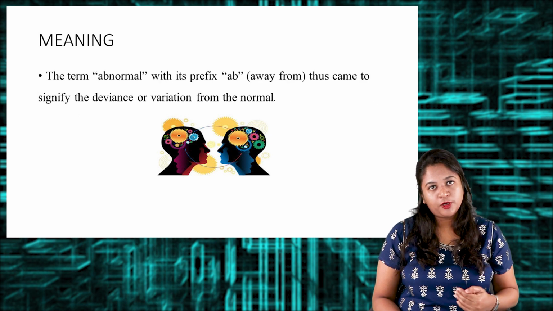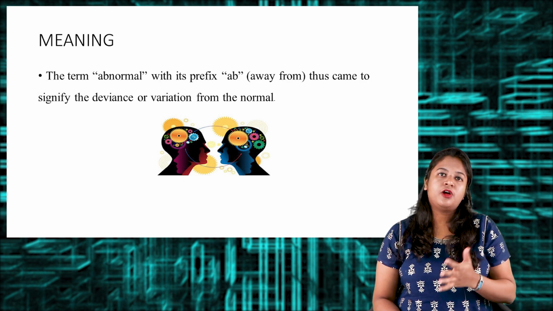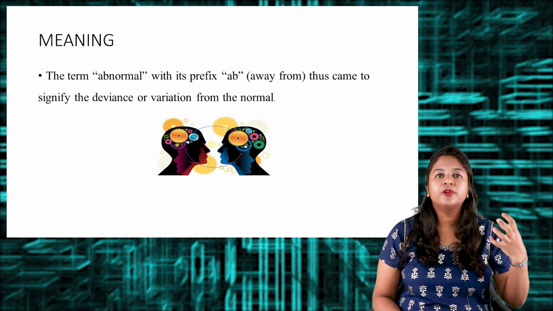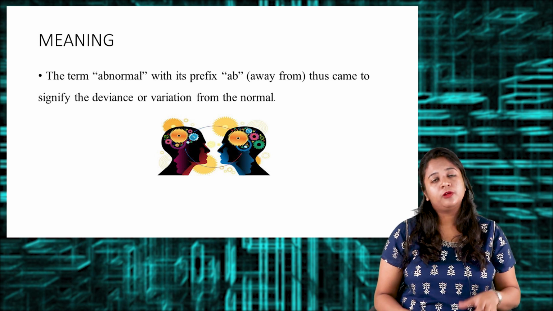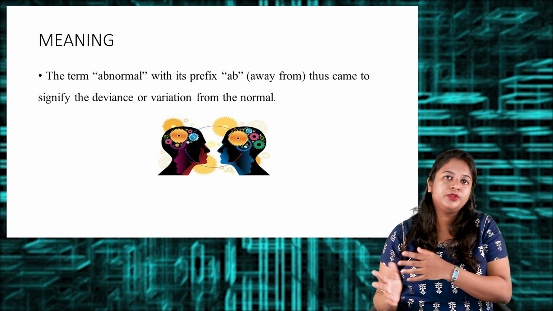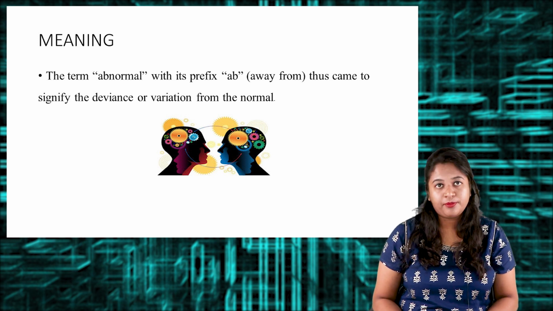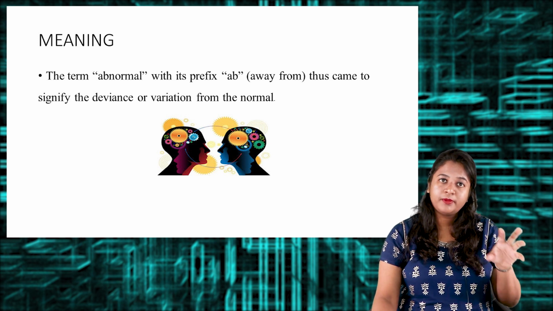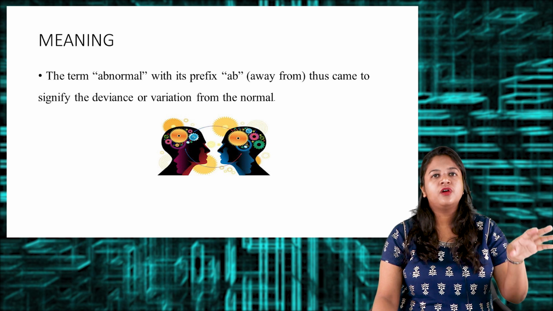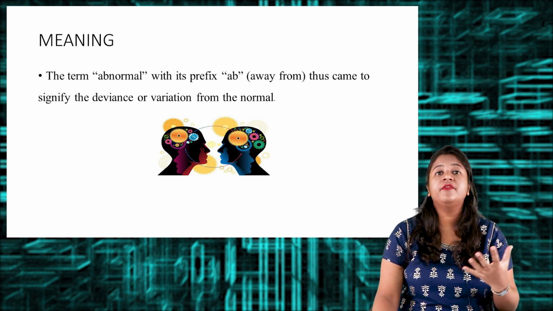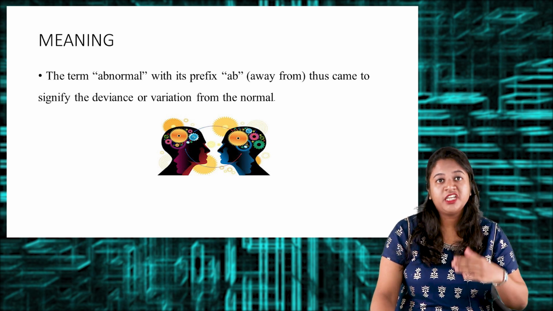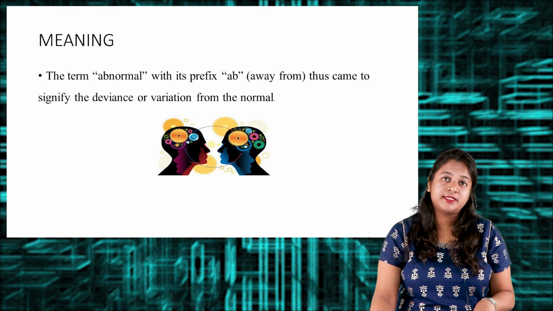So what is abnormal? The term abnormal has a prefix ab, which means away from. Away from normal is called the abnormal, or in other terms, deviation or variation from the normal is called the abnormal. Hope you have understood normal and abnormal behavior. A normal behavior is one which has certain expected behavior or certain rules to behave. Abnormal is opposite to the normal. Deviation from the normal is called the abnormal.